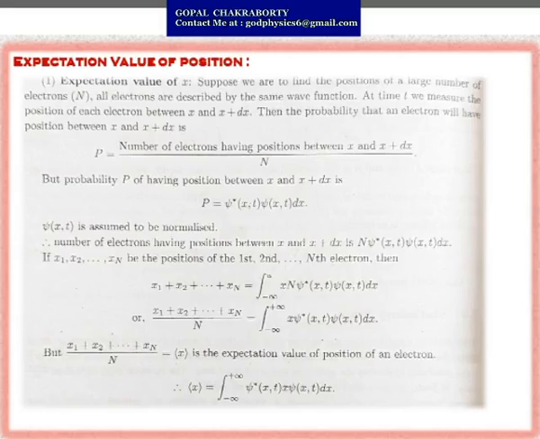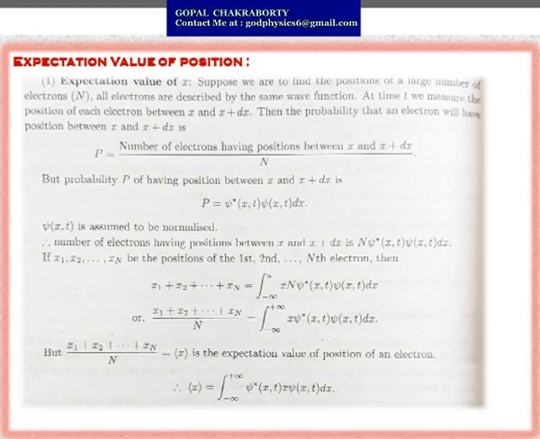Then the probability that an electron will have a position between x and x plus dx is capital P, which equals the number of electrons having positions between x and x plus dx, divided by capital N. But the probability capital P of having a position between x and x plus dx is, as we know, capital P equals psi star psi dx, where psi is assumed to be a normalized wave function.